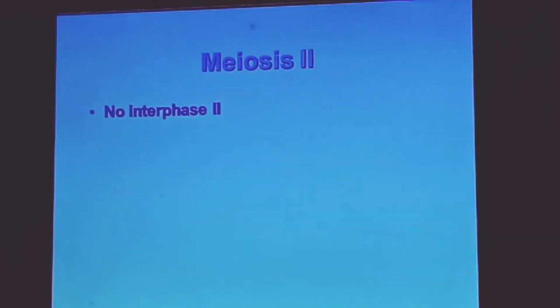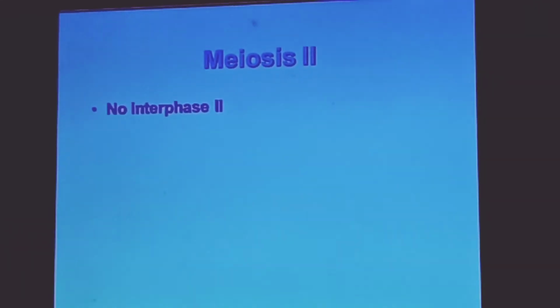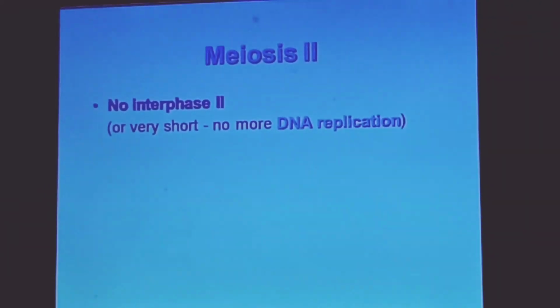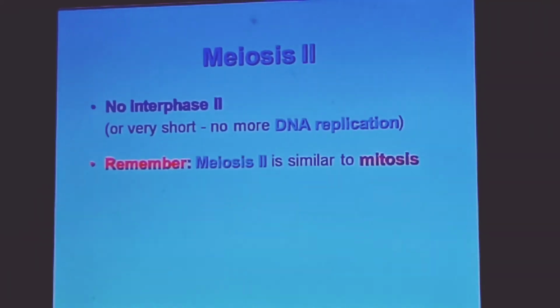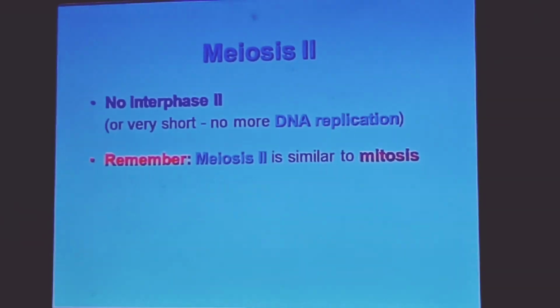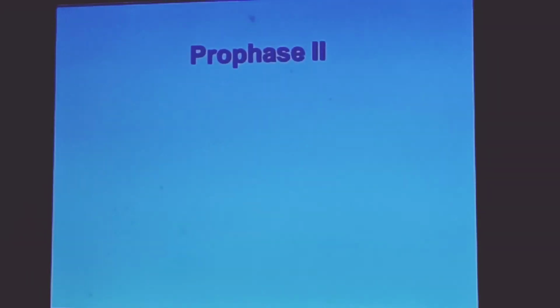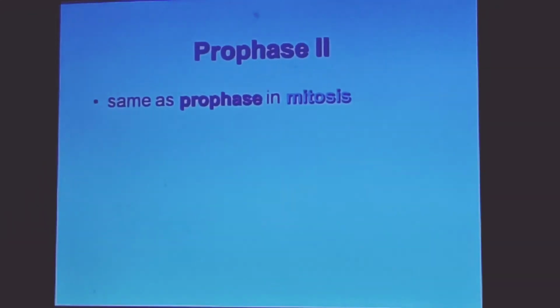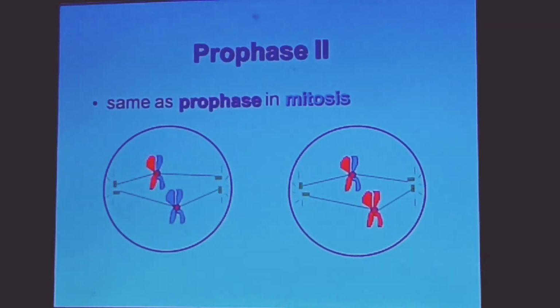In meiosis II, there is no interphase, or it is very short, and no more DNA replication occurs. So remember, meiosis II is similar to mitosis. Mitosis is a multiplication division. Prophase II is the same as in mitosis. You can see it in the diagram.